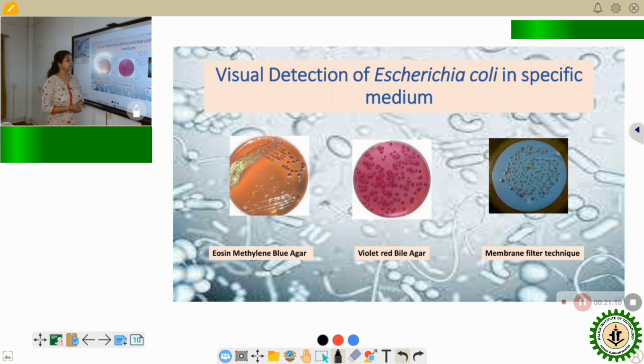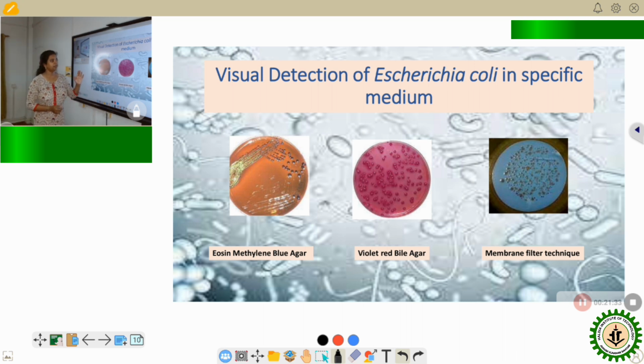Another agar media which is often used nowadays is called violet red bile agar. Violet red bile agar also detects E. coli, but the nature of the colony in this agar is pink mucoid colonies with white colored bile deposited at the end of each colony.